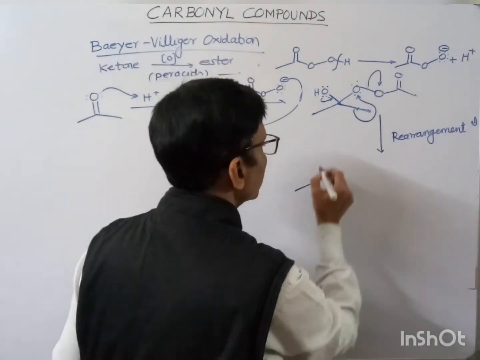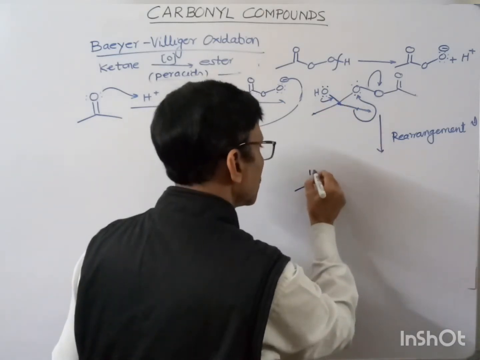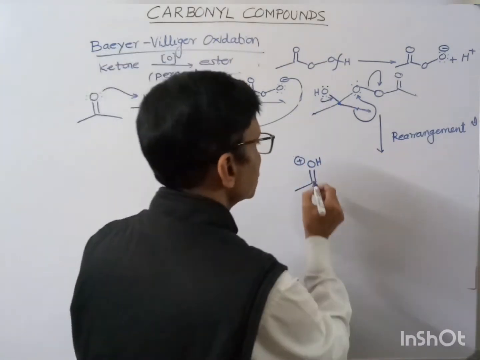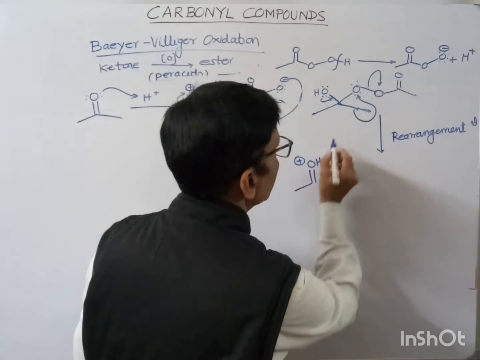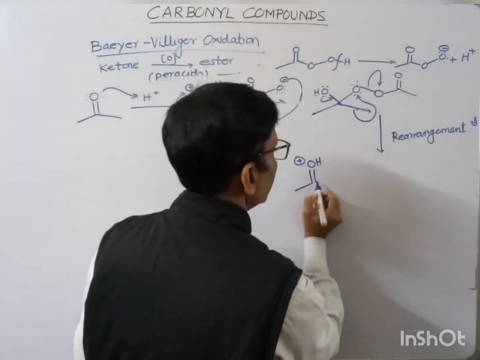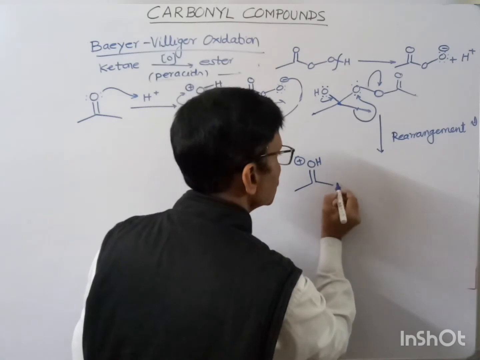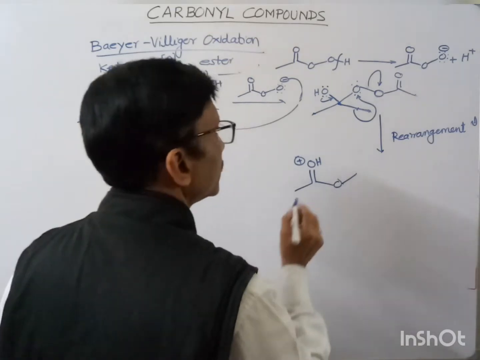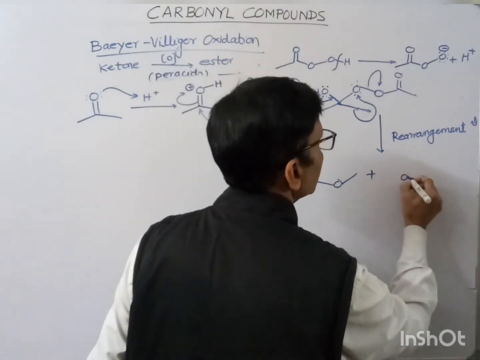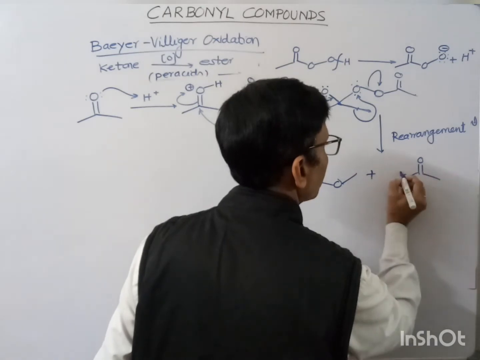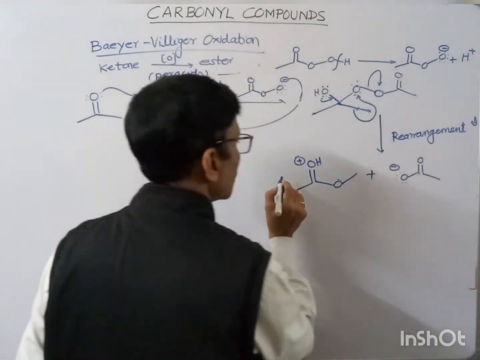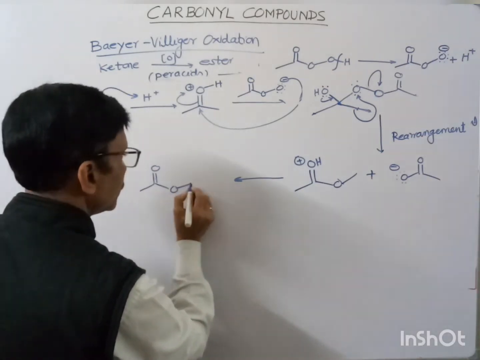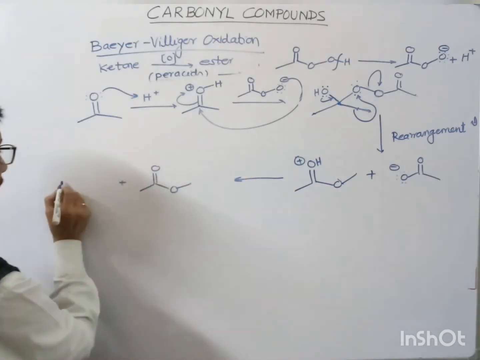So how can we write it? Now this double bond is restored, and a bond is formed between this carbon and this oxygen. This oxygen forms a bond with this alkyl group, and suppose this is one of the alkyl groups, and plus we have the acetate ion. Now in the next step, this would be converted into ester, and plus we have acetic acid.